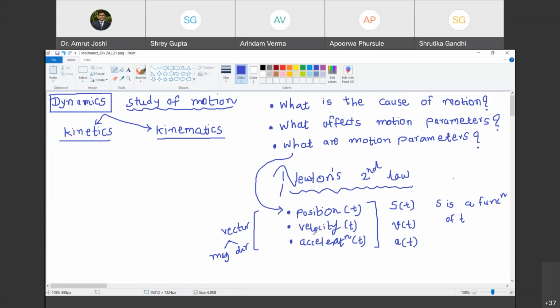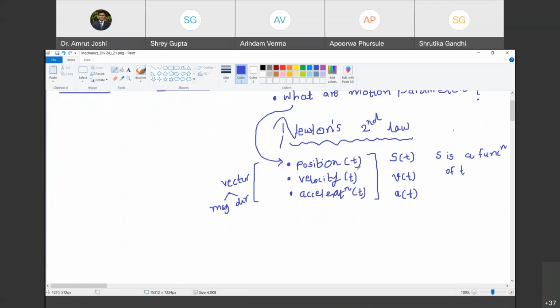Because in dynamics we are studying the motion. What does that mean? We are trying to evaluate motion parameters at a given instant of time, and anything that changes the motion parameter is of our interest. Happy? Yes, sir. So the next question that we are going to answer is, what are the quantities that affect motion parameters? Are you with me? Yes, sir. Okay, so to do that, we are going to write down Newton's second law. Can you tell me what is the representation of Newton's second law in linear motion along x direction? Algebraic sum of all the forces acting on a body in x direction must be equal to what? Tell me.